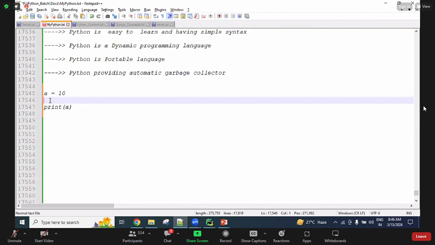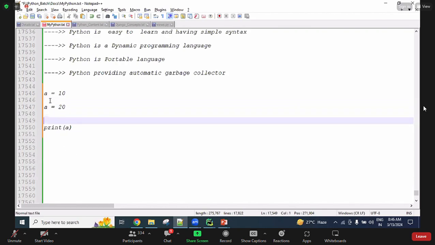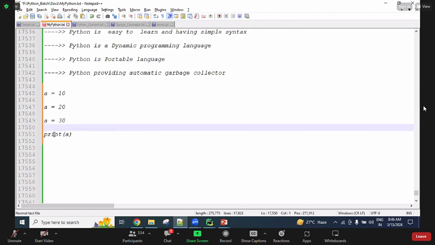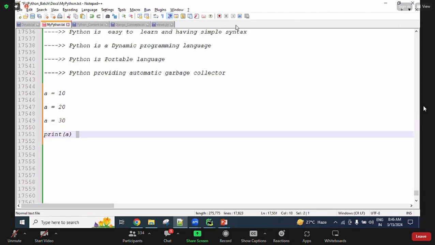Now here a = 20, a = 30. If I'm printing a, then what do we get? See guys, I'm telling some points here. These points are not only in Python, they are there in other languages too. In Python also we have this one, and Python also has some other benefits. That's why it is in demand. Automatic garbage collection is in other languages also, remember that.